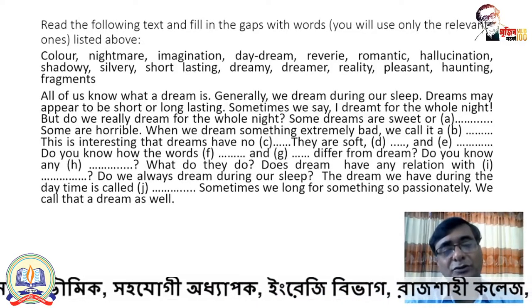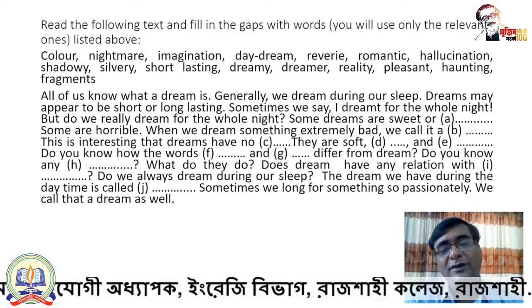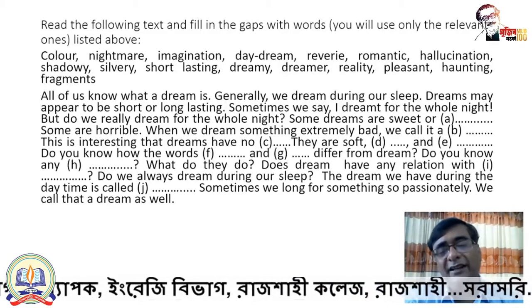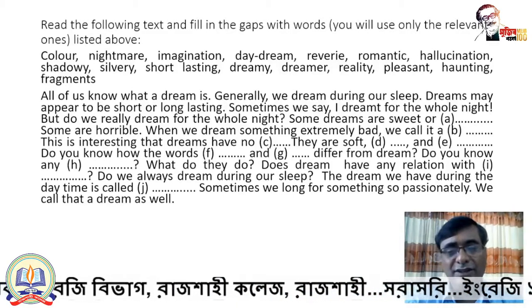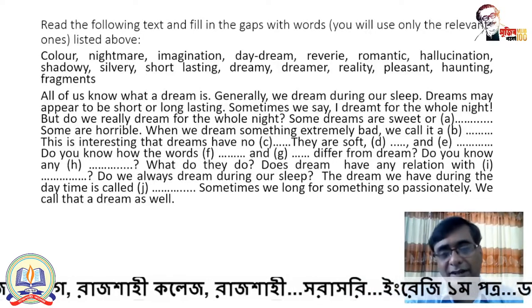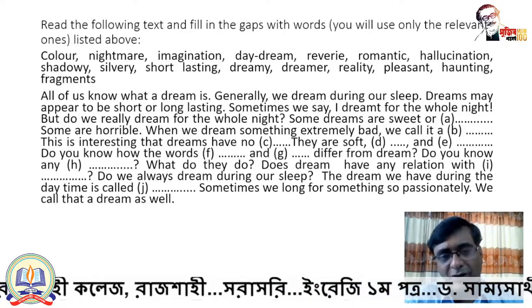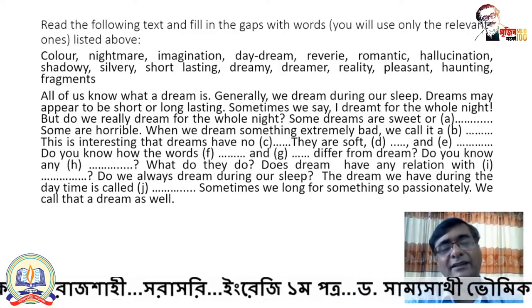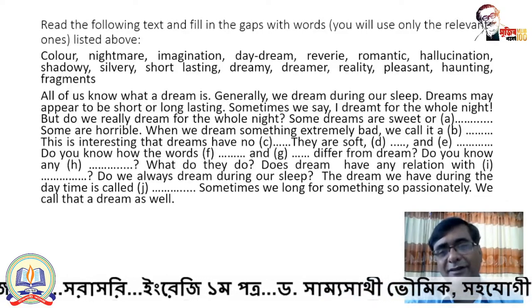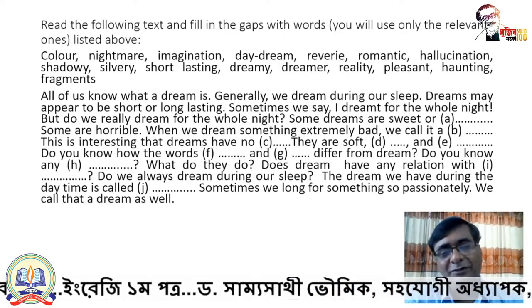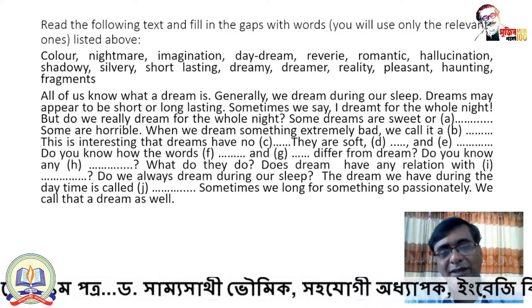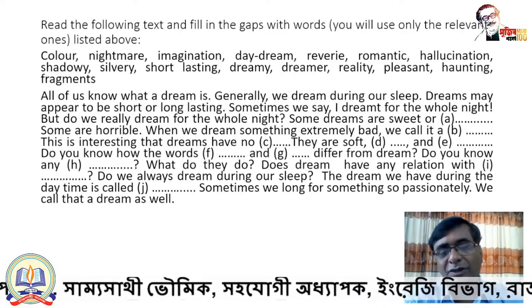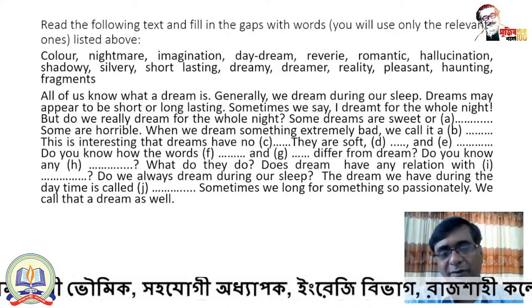So, do you know how the words imagination and hallucination differ from dream? Do you know any dreamer? So, naturally, the word that comes to our mind: do you know any dreamer? So, you can think about this option, dreamer.